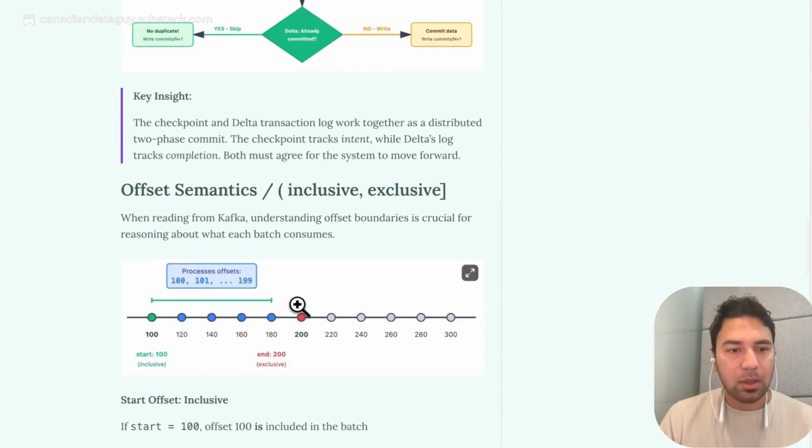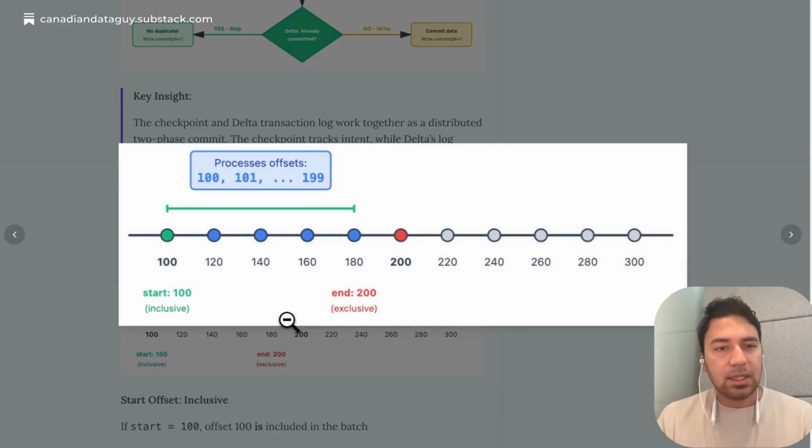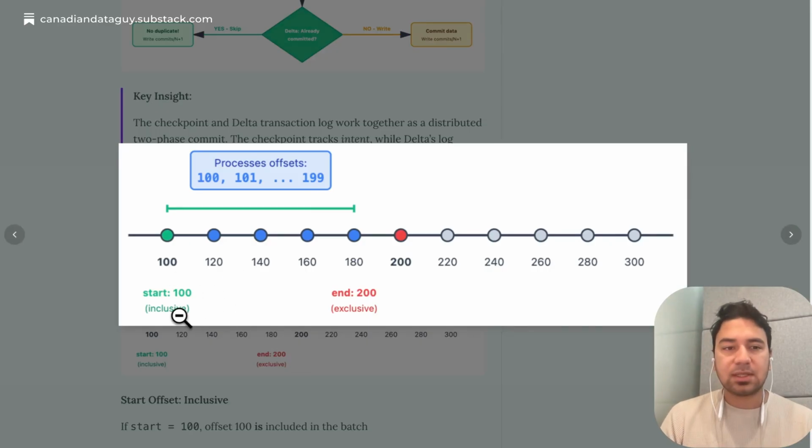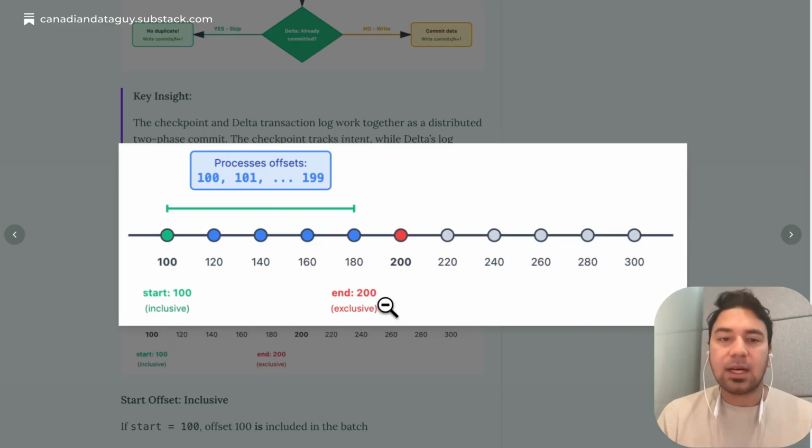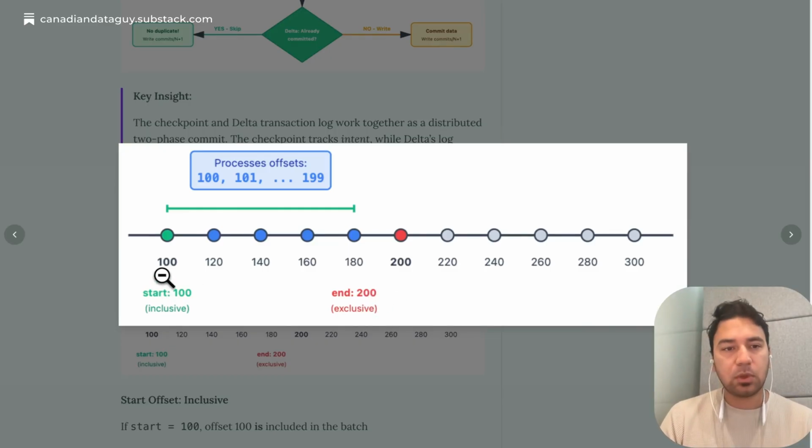Another thing I wanted to talk about, just some small detail, is that the offset folder actually contains information about till which offset it's trying to process. Example, let's say in our offset n, we wrote start offset as 100 and end offset as 200. When we process the data, the end offset is exclusive. So we are going to process 100 to 199. And when the next batch runs, say the n+2 batch runs, we're going to process from 200 to 299, assuming we are processing 100 offsets. Just a small detail: the front part is inclusive and the end part is exclusive.